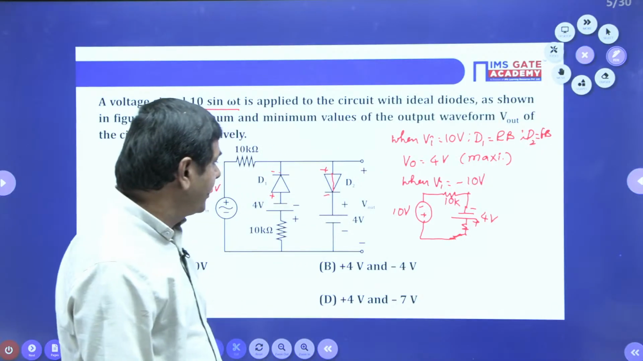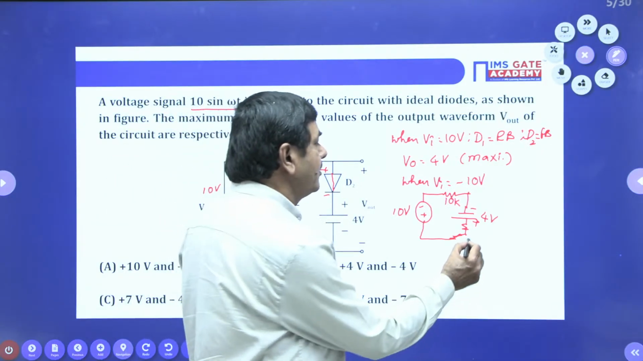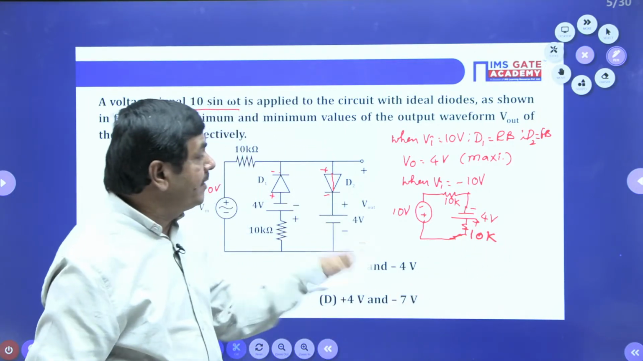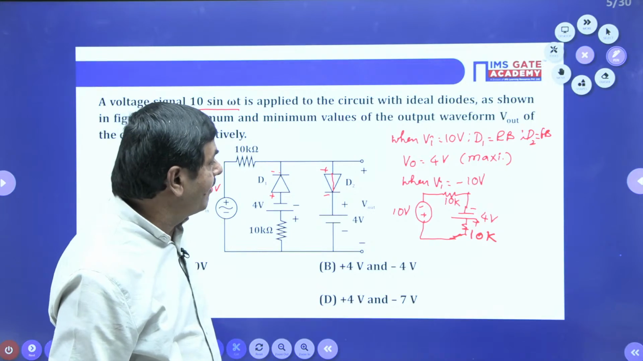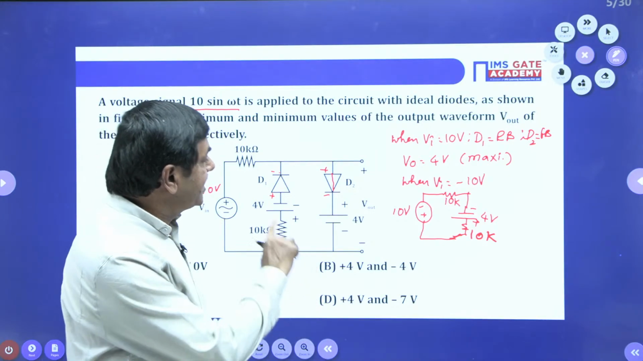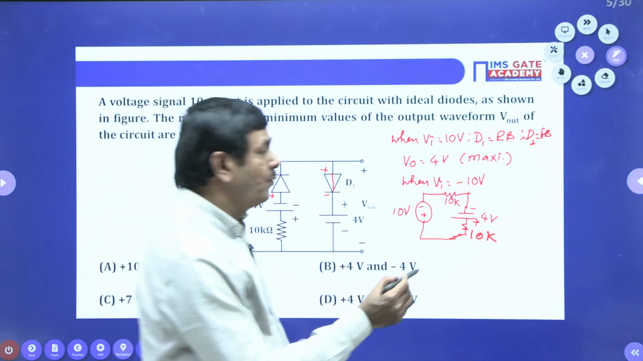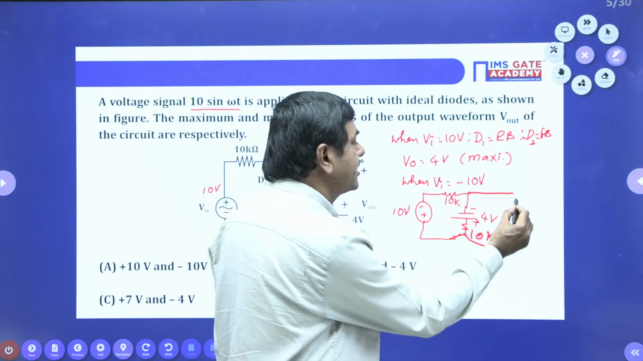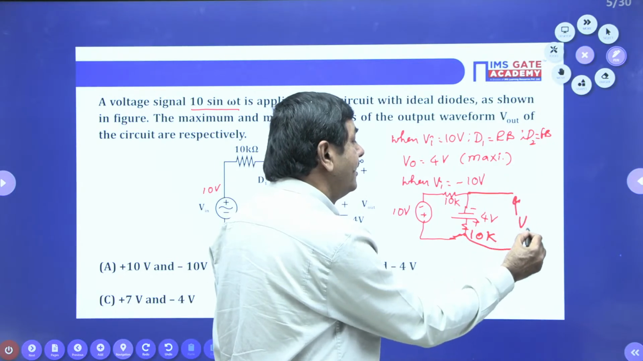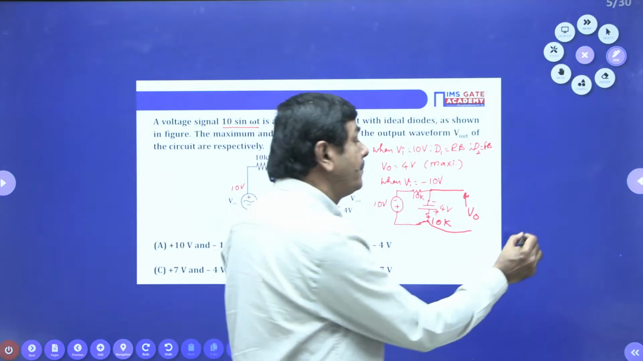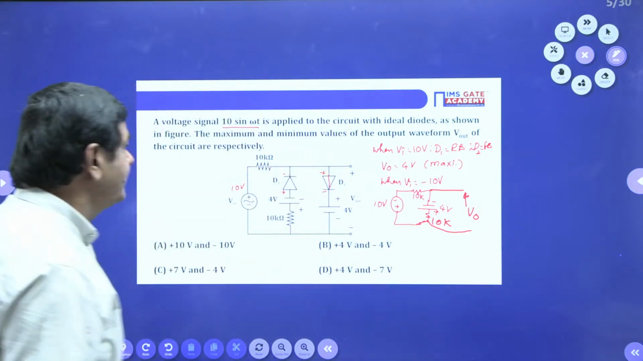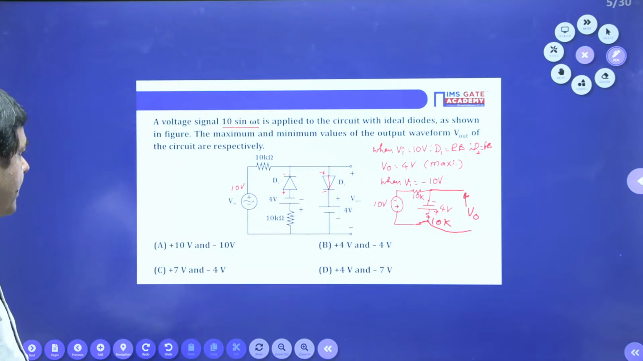What resistance do we have here? 10 kilo ohm, connected as it is. But the second diode will be off, and when the second diode is off it can be open circuited. We need to find what output voltage V0 is available here. That is very important. That V0 is to be taken as the minimum voltage available here. How can we find this minimum voltage? Just calculate the value here.